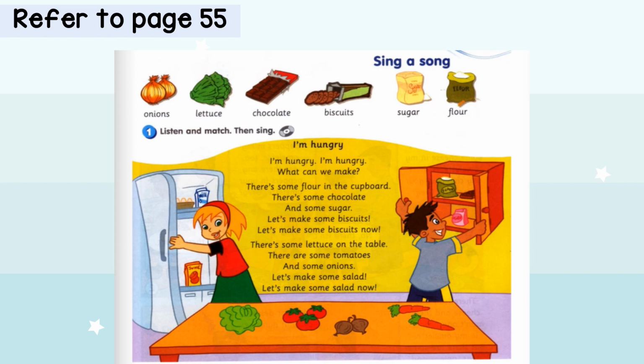I'm hungry, I'm hungry. What can we make? There's some flour in the cupboard, there's some chocolate and some sugar. Let's make some biscuits. Let's make some biscuits now.